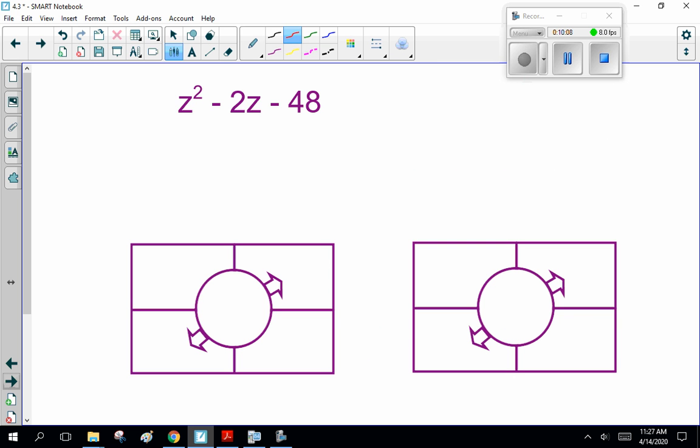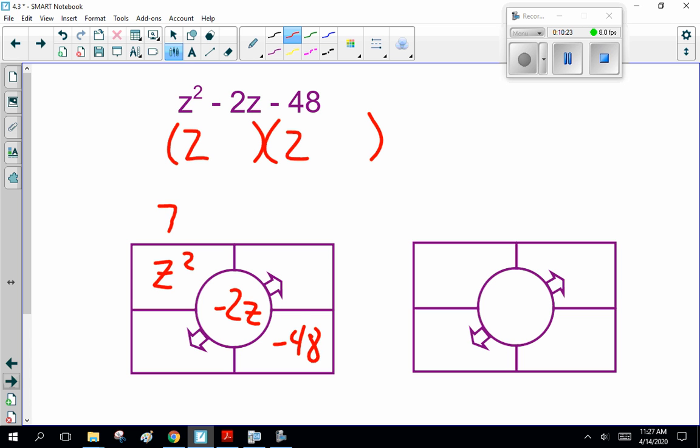So, z squared minus 2z minus 48. This is z plus something times z plus something. I tend to write my z's with a slash through them, because if you smear it, it kind of looks like a 7. Anyway, z squared minus 2z minus 48. Now the key here is minus 48.